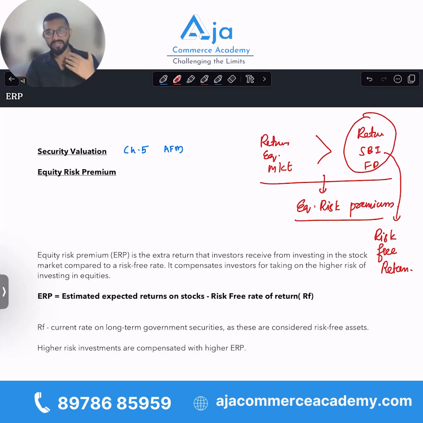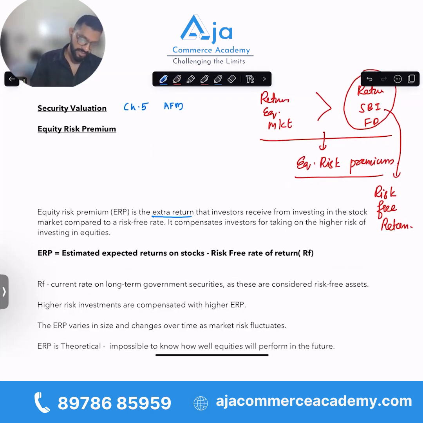That is a premium in return which we get because of the increased risk which an investor is taking. So equity risk premium is the extra return that the investor receives from investing in the stock market compared to a risk-free rate. It compensates the investor for taking on the higher risk of investing in equities.